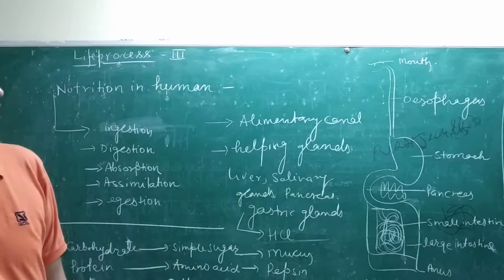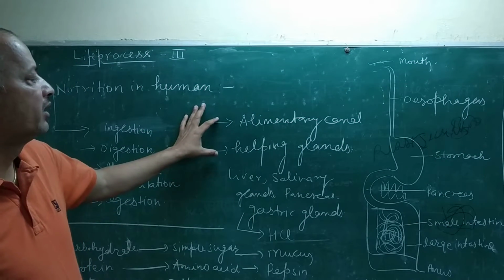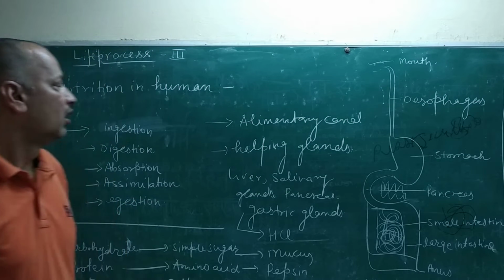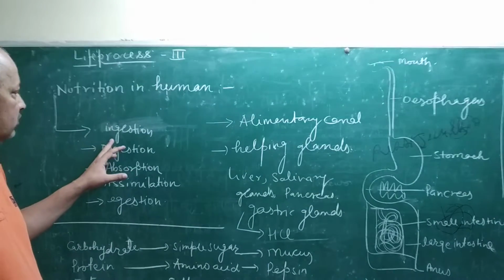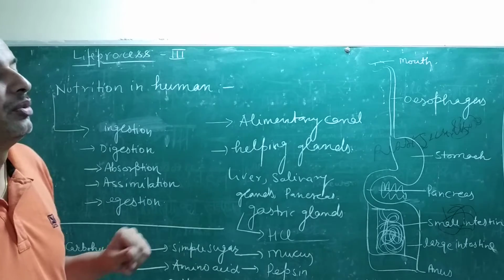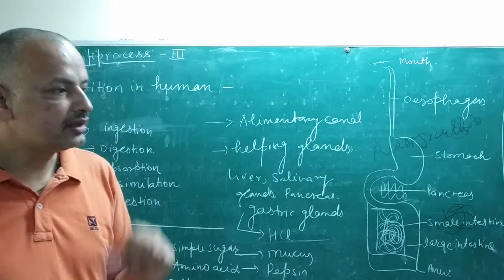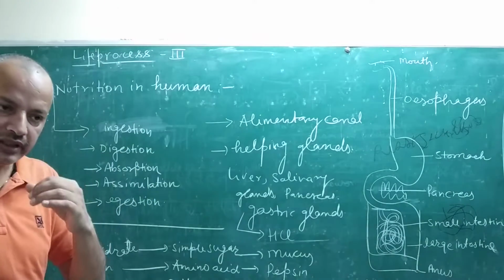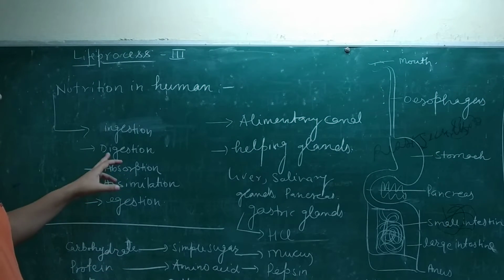So, nutrition in humans is categorized into two sections and helped by the alimentary canal and helping glands. When nutrition in animals starts, it begins with taking food inside the body. Taking food inside the body is called ingestion. Whenever you take food inside your body or your mouth, that is called ingestion.